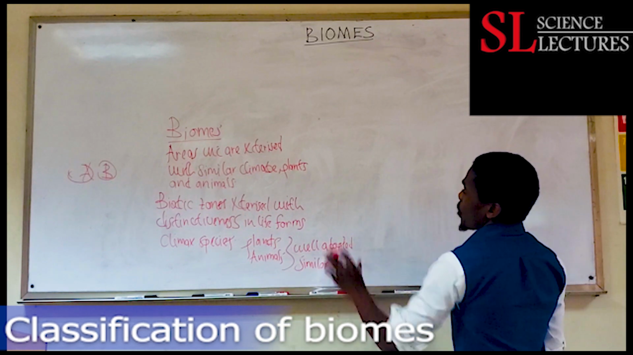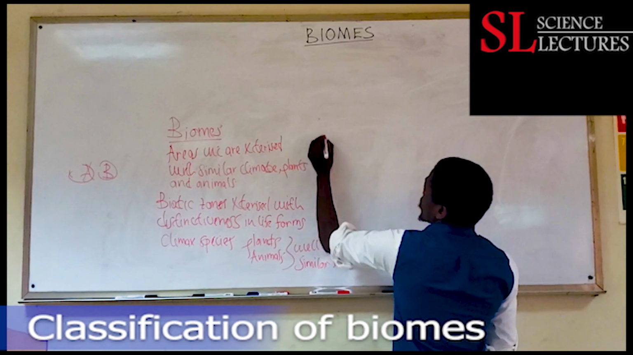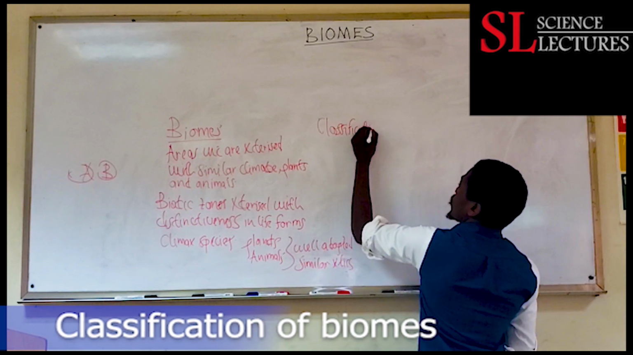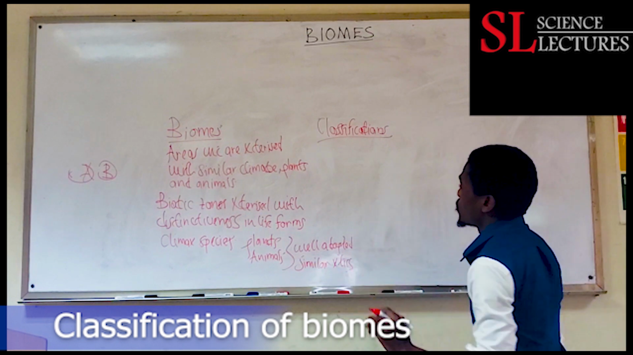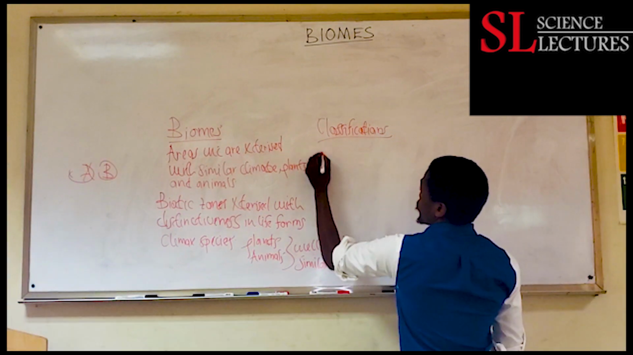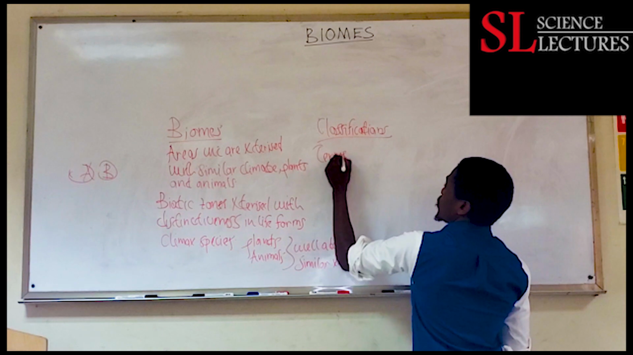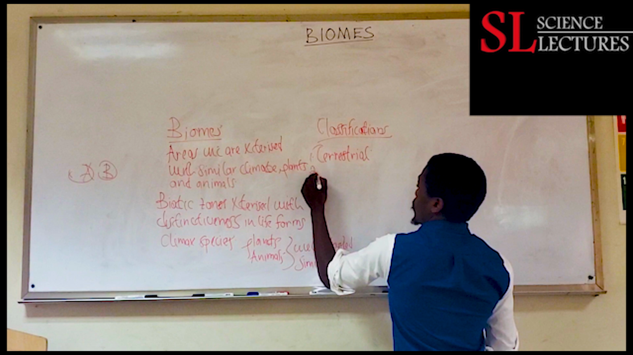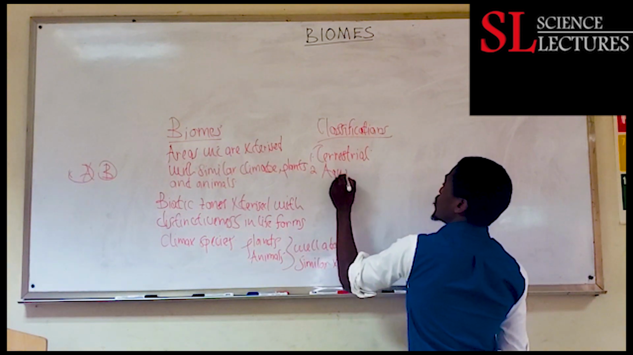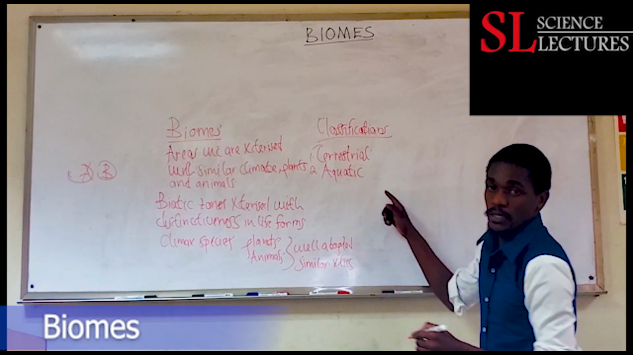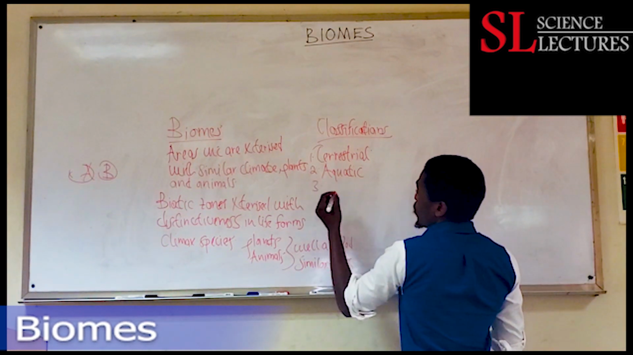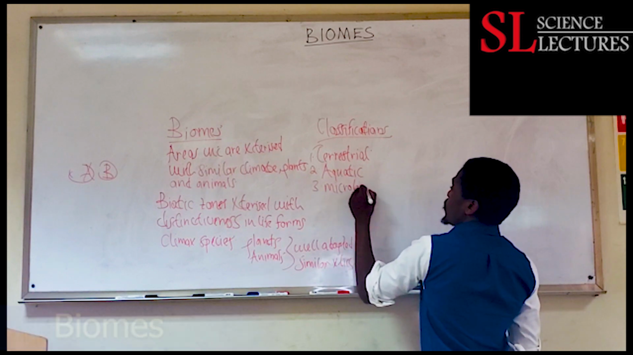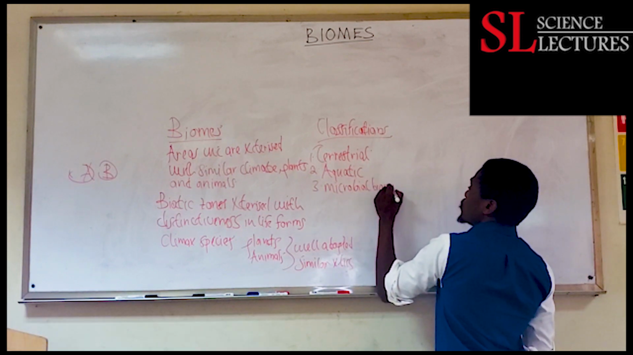What are these biomes? How are they classified? So we want to look at the different classifications of biomes. We have 4 basic classes of biomes. Number 1, we have what we refer to as terrestrial biomes. Then number 2, we have aquatic biomes. Aquatic deals with water, terrestrial deals with land. Then number 3, we have an interesting biome, which is a microbial biome. Microbial biome deals with microorganisms.